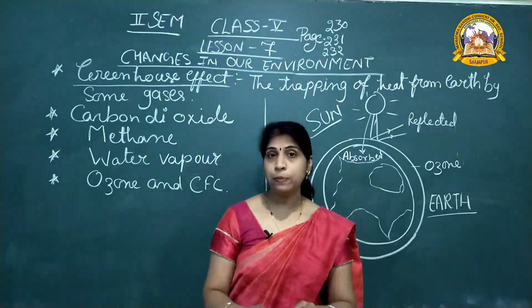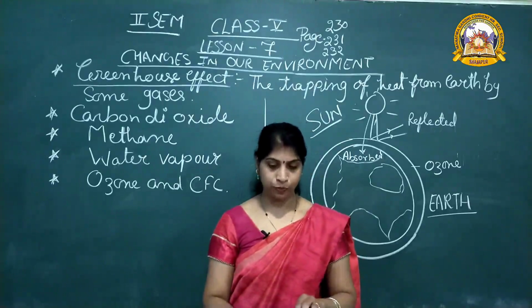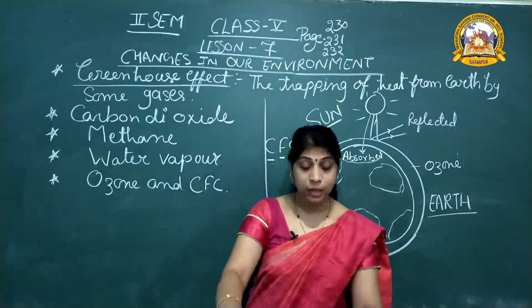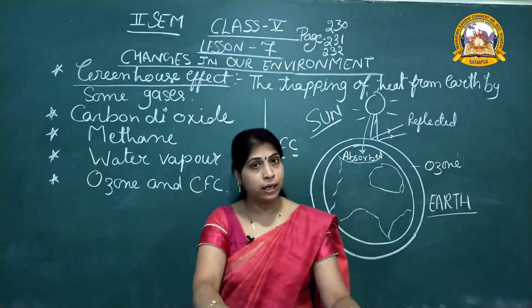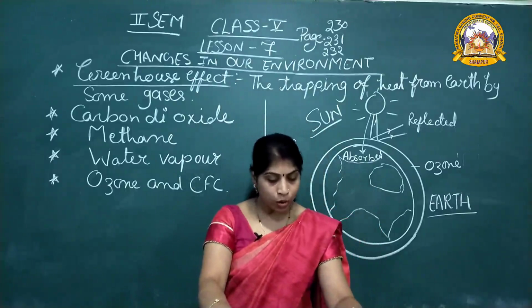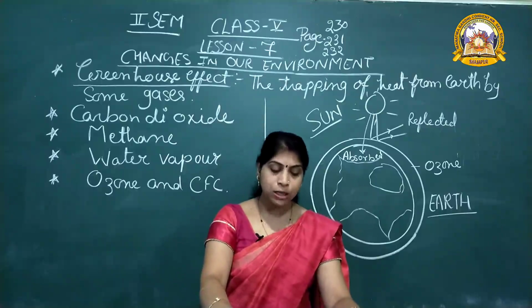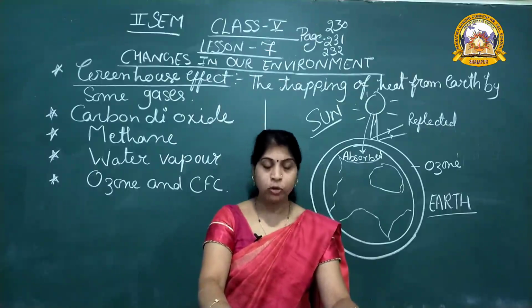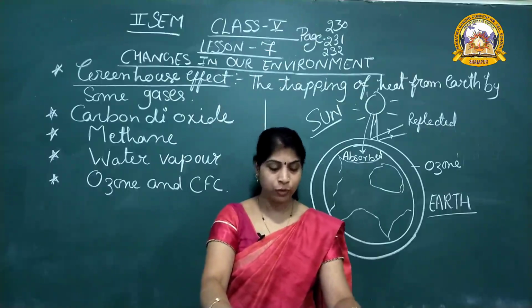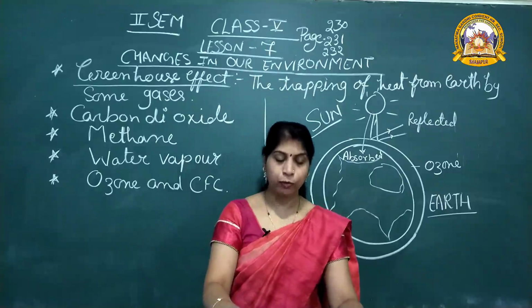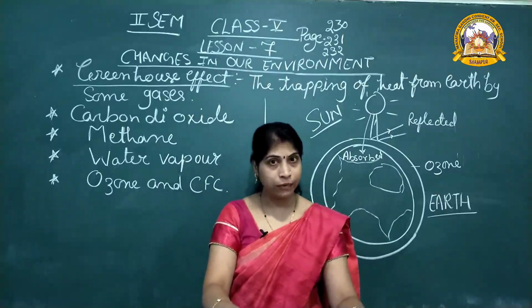What are the main steps to control this pollution? So, see, we must restrict the use of vehicles and electricity. Local bodies like panchayat, municipality and corporation must make people realize that pollution can be reduced if, first point, factories are located in areas away from the place where people live.